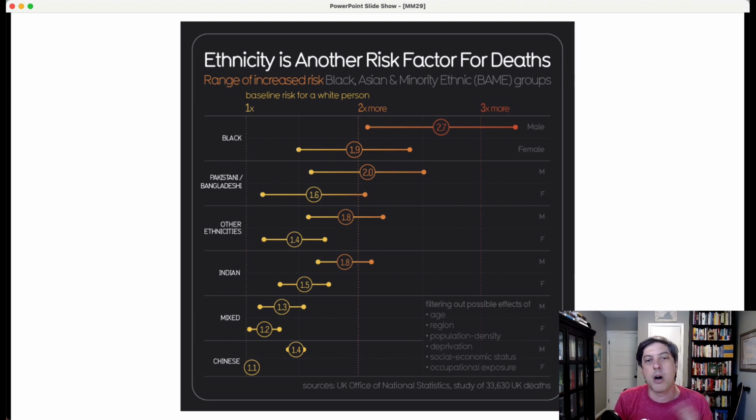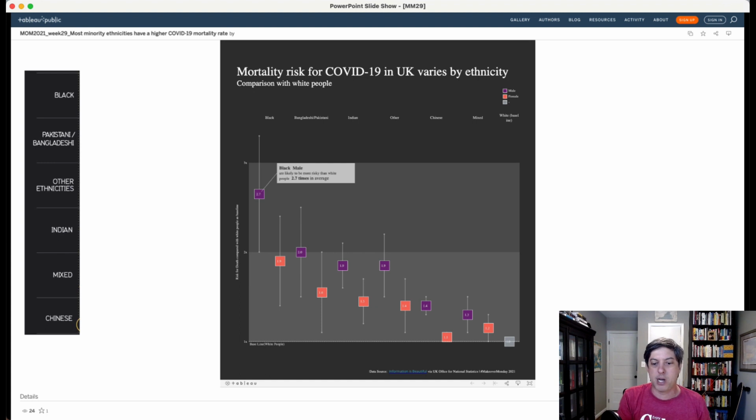Let me show you what some other people have done with this visualization as part of the Makeover Monday project. Now you'll notice here, I have blocked out the names of the people who have created these visualizations. My goal here is not to embarrass or shame these people, but just to show you some of the alternative views. I've also given you a little clip of the order of the groups shown in the original visualization on the left so that we can take a look.